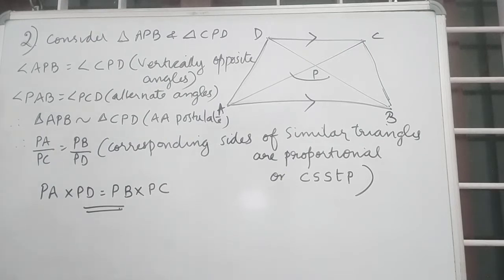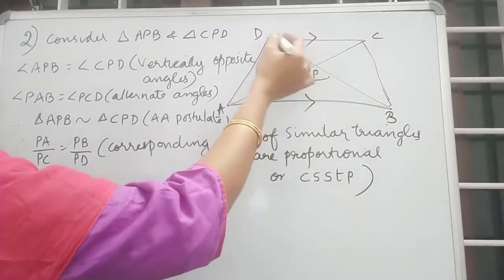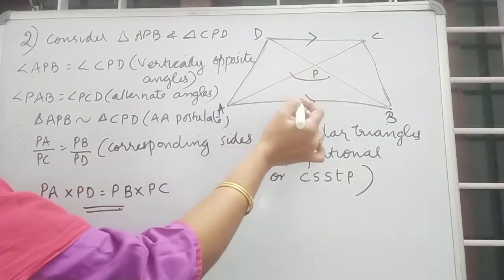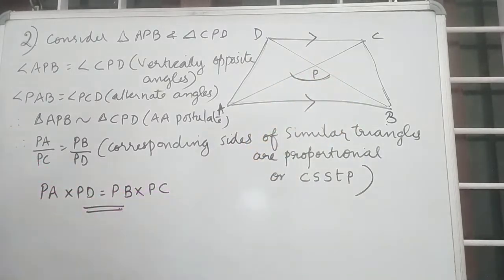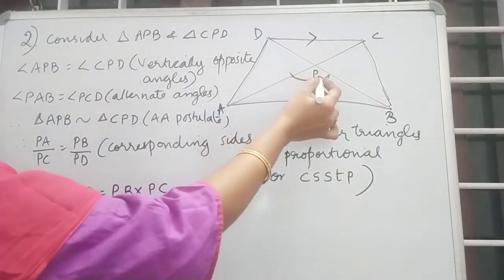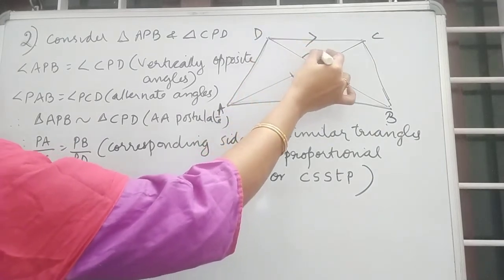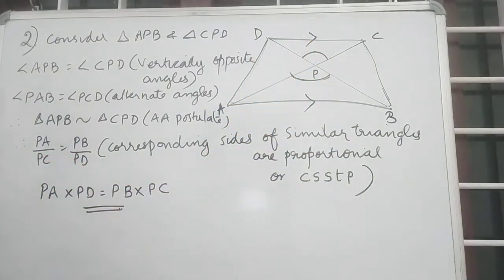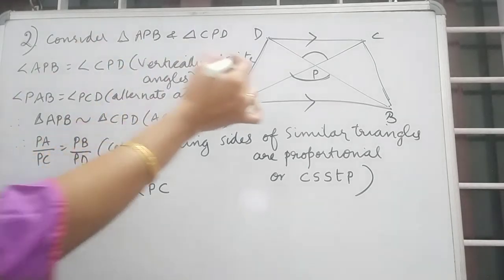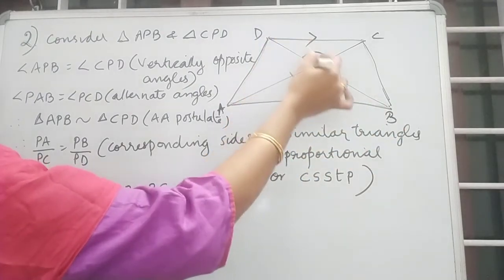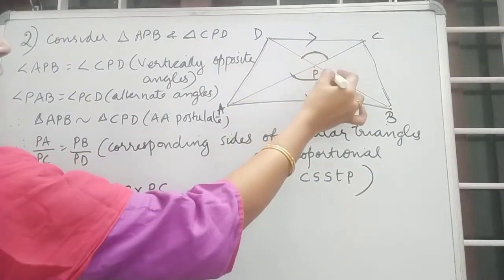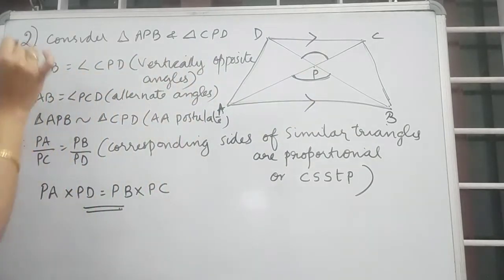For that, consider the triangle APB and triangle CPD. If you are taking this angle P, that is APB and DPC, these two are vertically opposite angles. So angle APB is equal to angle CPD, vertically opposite angles. Next, given CD is parallel to AB.